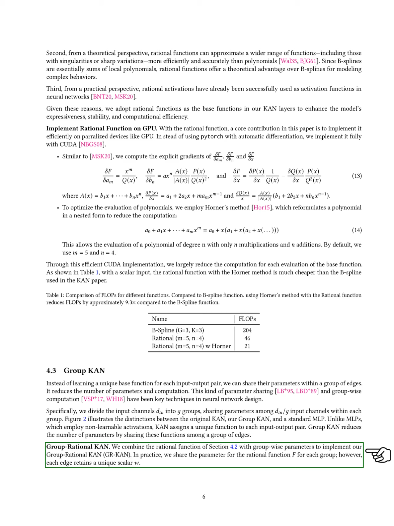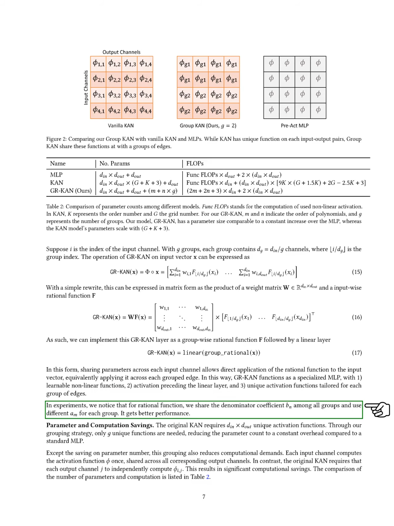Parameter and computation savings. The original KAN requires a large number of unique activation functions, but our grouping strategy reduces this to a constant number of functions, significantly lowering the parameter count. Additionally, this approach reduces computational demands, as each input channel computes the activation function once, shared across all output channels, leading to substantial savings in computation. We summarize the comparison of parameters and computation in a table.